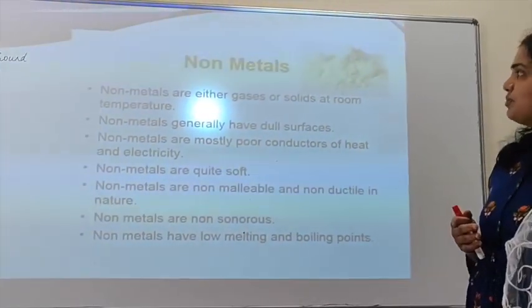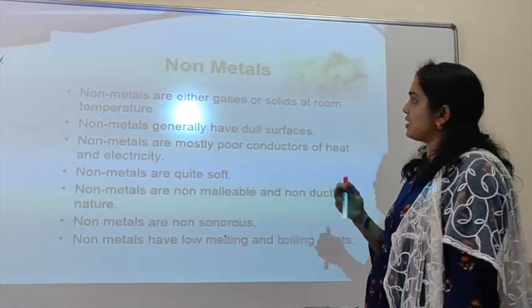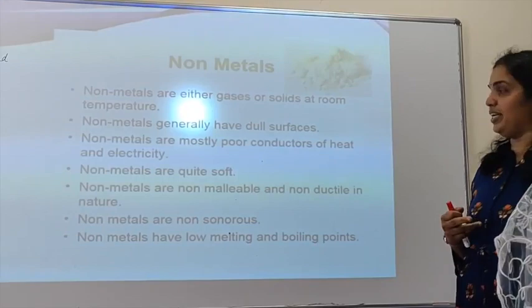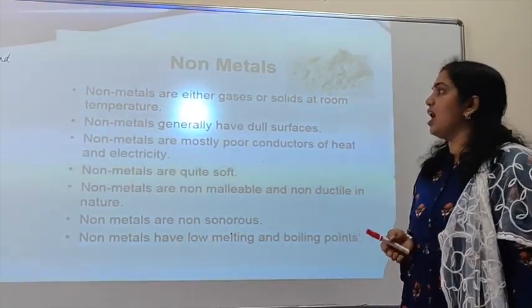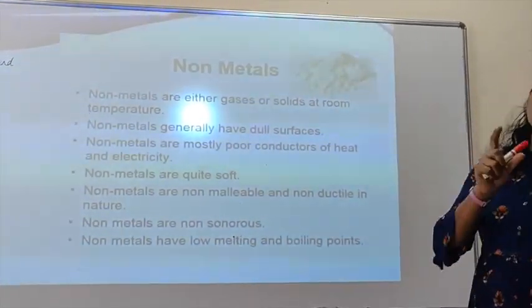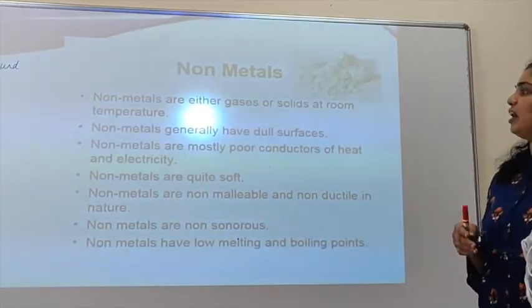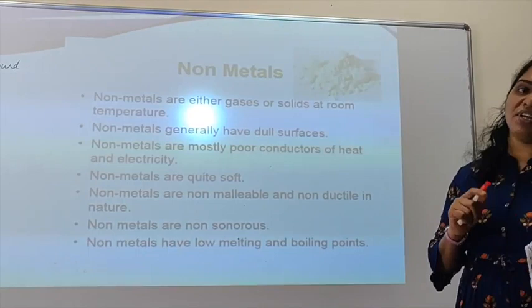Non-metals. Non-metals we already just explained. Let's look at the properties. Non-metals are either gases or solids at room temperature. There are no liquids. And they generally have dull surfaces. They do not have the luster property. They are not at all shiny, and they are mostly poor conductors of heat and electricity.